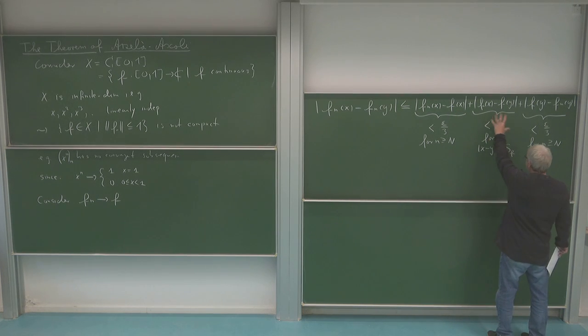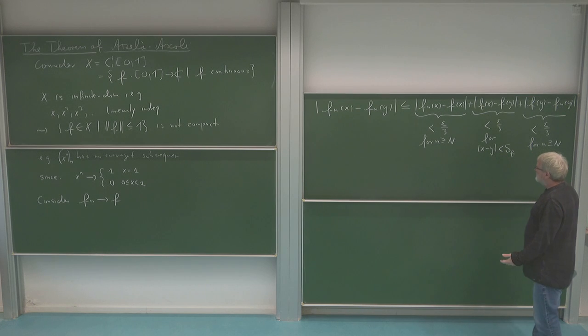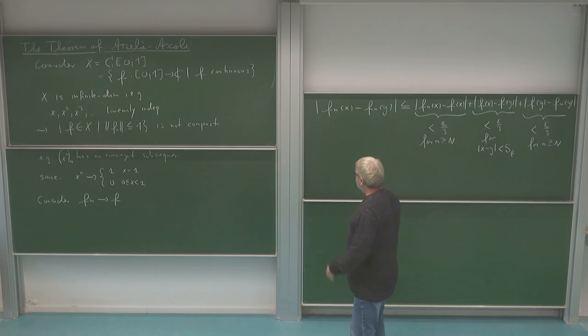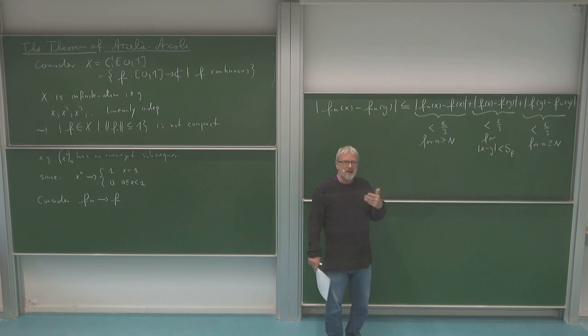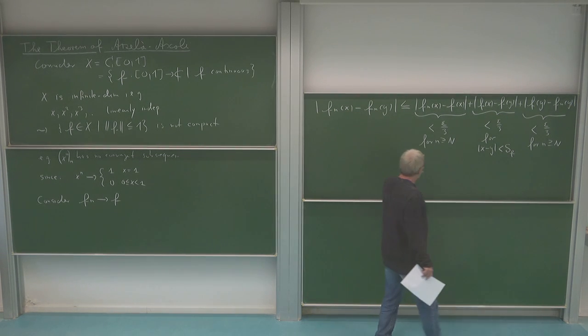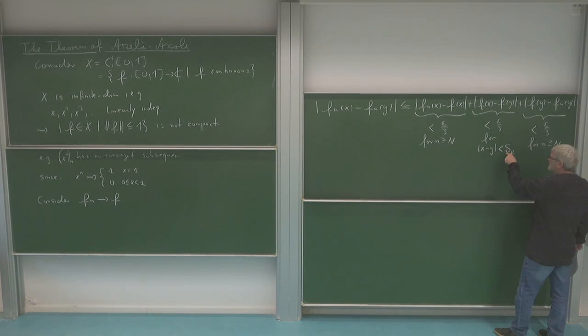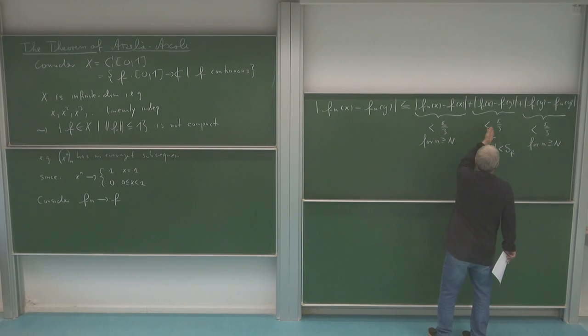This estimate depends only on the limit function, and here I know I have this estimate for sufficiently large n. Now the property which I want for my collection of functions is that this estimate is independent of n. At the moment it's not independent, because if n is large enough, I can just choose this delta f, the delta of the limit function, and then the fn's must respect this delta.